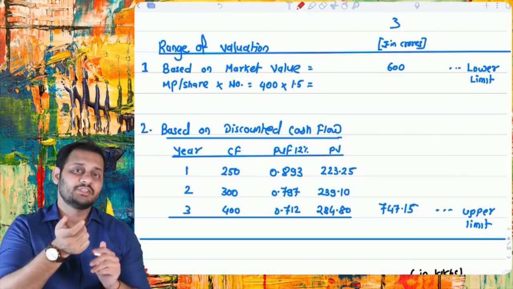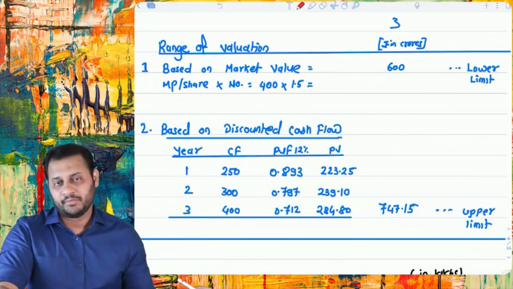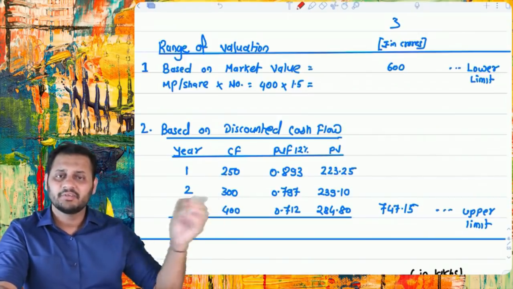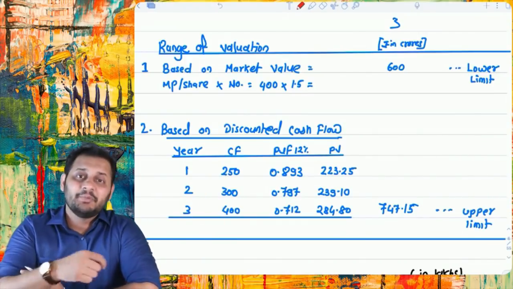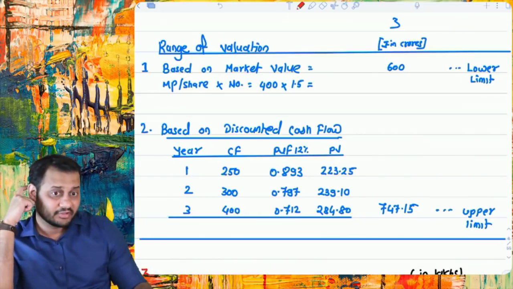Why were the cash flows the second basis? Because the cash flows for the next 3 years were given in the question. So we calculated the present value of the cash flows of the next 3 years. That became the value of the company. So there are two values of the company in this, 600 and 747.15.